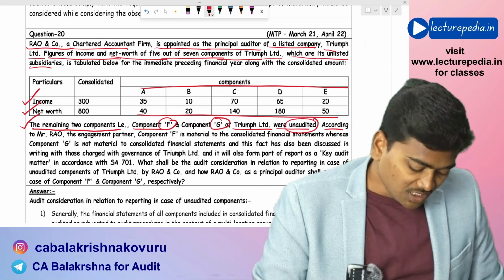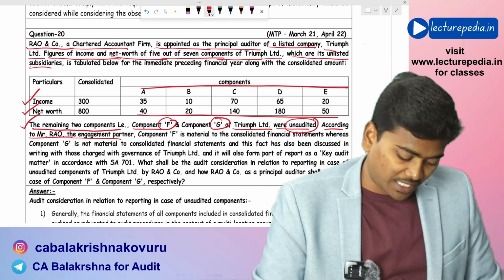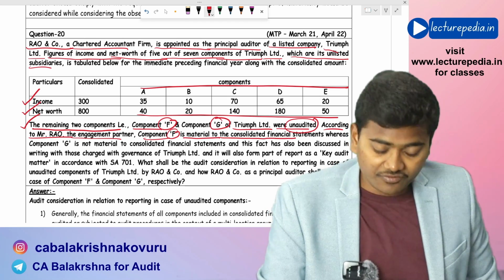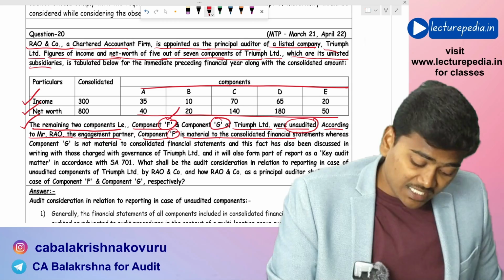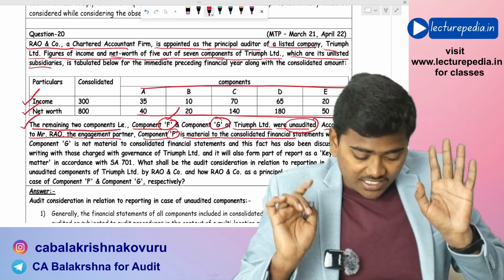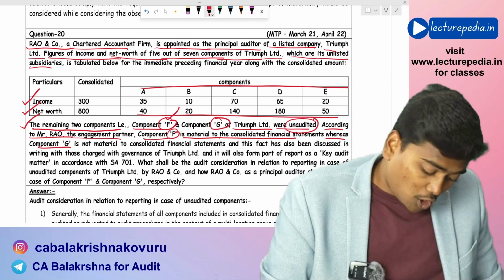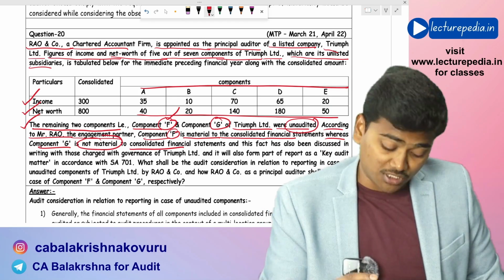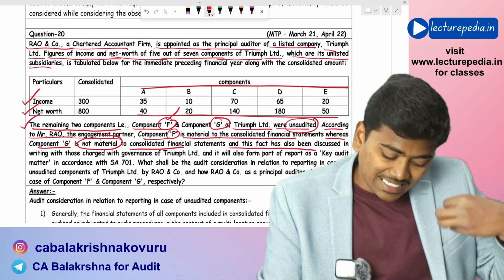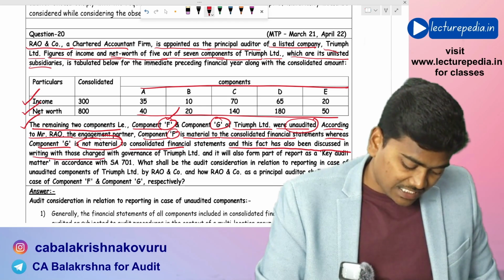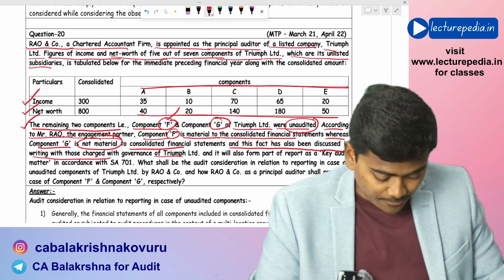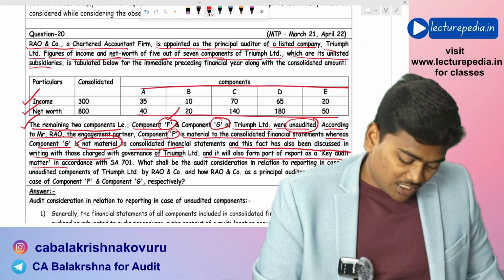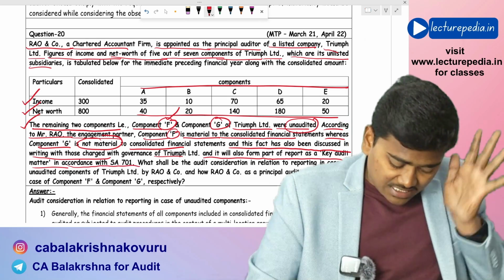According to Mr. Rao, the engagement partner, component F is material to the consolidated financial statements, whereas component Z is not material to the consolidated financial statements. This fact has also been discussed in writing with those charged with governance of Triumph Limited, and it will also form part of the report as a key audit matter in accordance with SA 701.